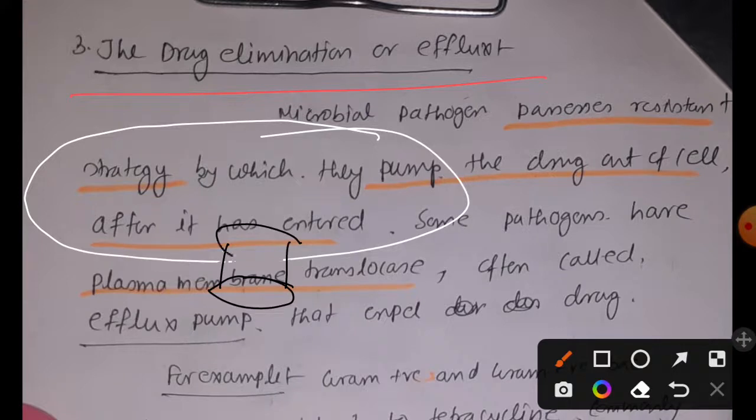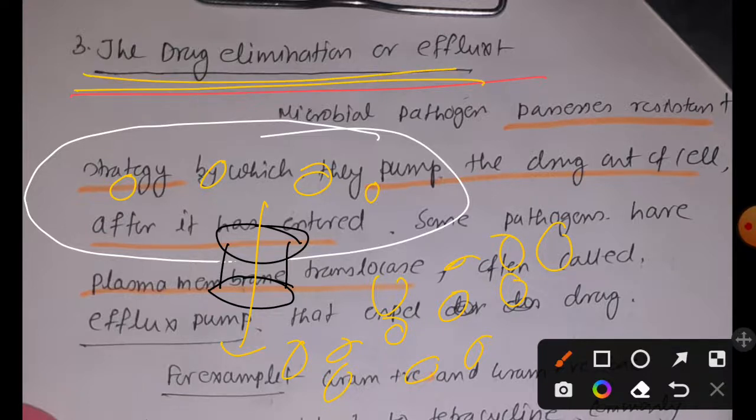Let's say this is the plasma membrane translocase, and it will remove all the drug that have entered inside the cell. And as a result those drugs cannot work. So those bacteria who have the ability to produce this translocase type plasma membrane protein should develop resistance against drug, right? So that is the drug elimination or efflux, and this type of plasma membrane translocase are known as efflux pump that have the ability to expel all the drug that have entered inside the cell.